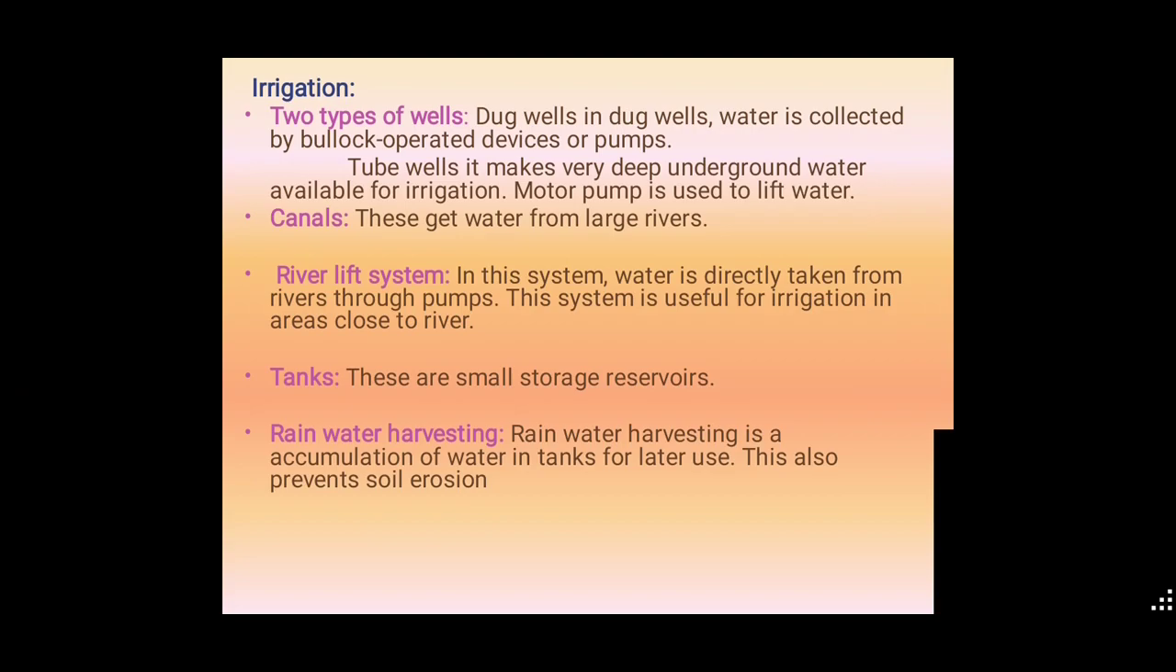Next, coming to the last irrigation method, that is called rainwater harvesting. It is a very peculiar and very famous method we are using. Rainwater harvesting is the accumulation of water in tanks. We are creating a tank by collecting the water for later use. This also prevents soil erosion. By using this irrigation method, we can prevent soil erosion in the crop yields.